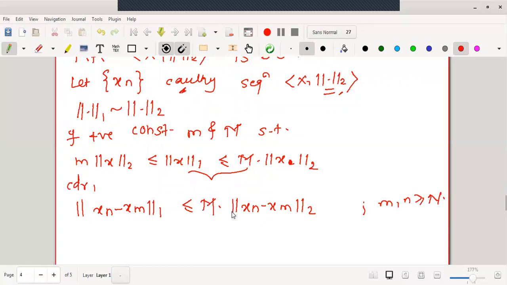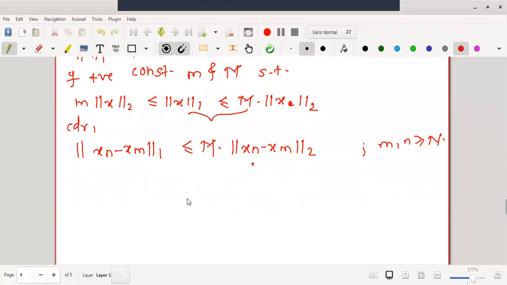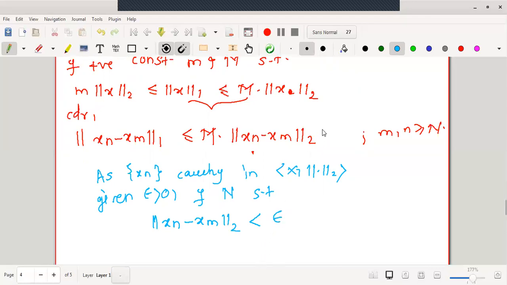Now, as Xn is already Cauchy under norm 2, as the sequence Xn is Cauchy in X norm 2, for a given epsilon greater than 0, there exists a stage N such that norm 2 of Xn minus Xm is less than epsilon. Okay, but look at this equation.